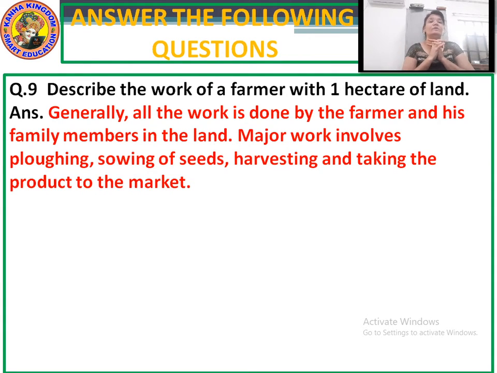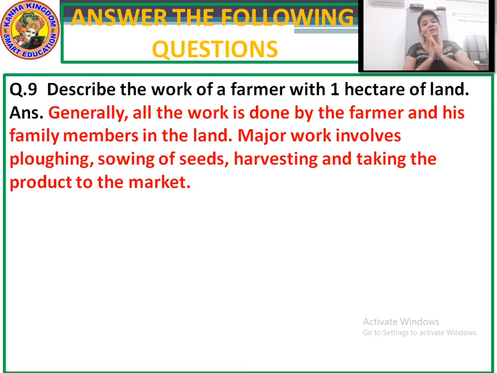So I repeat question number 9. Describe the work of a farmer with 1 hectare of land. The answer to this is generally all the work is done by the farmer and his family members in the land. Major work involves plowing, sowing of seeds, harvesting and taking the product to the market. So this is the answer for question number 9.